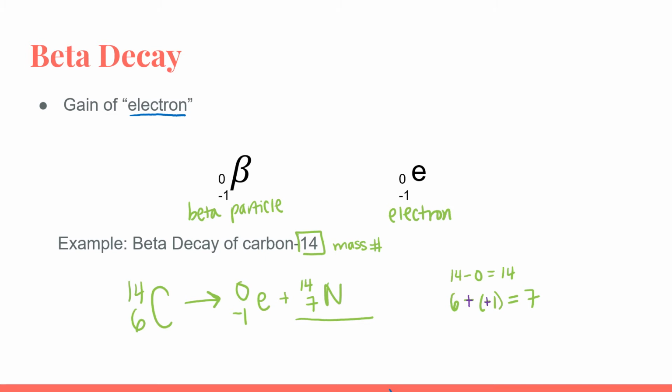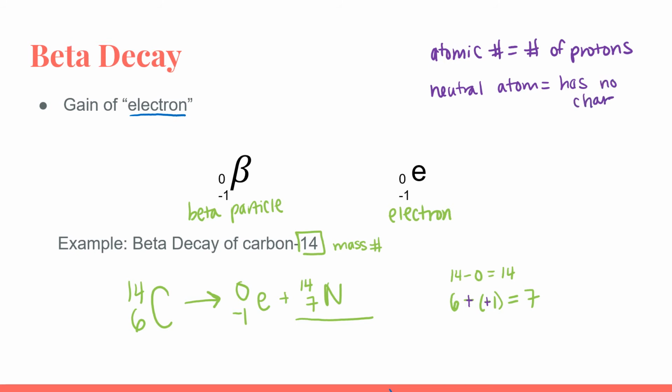The reason we think about this as a gain of an electron, so remember, the atomic number is always equal to the number of protons in an atom. Well, in a neutral atom, remember, neutral atoms have no charge.